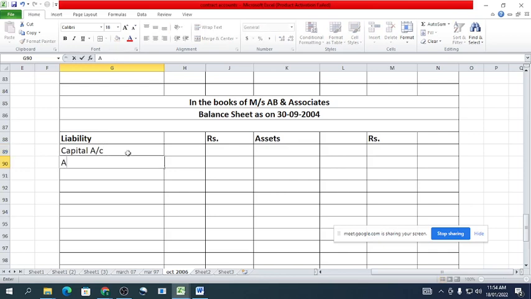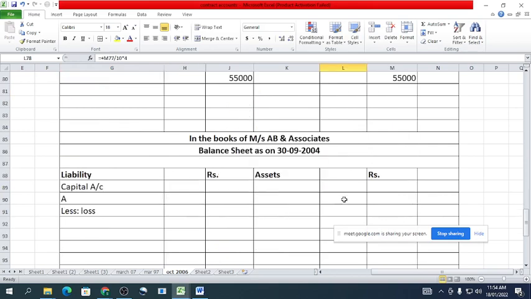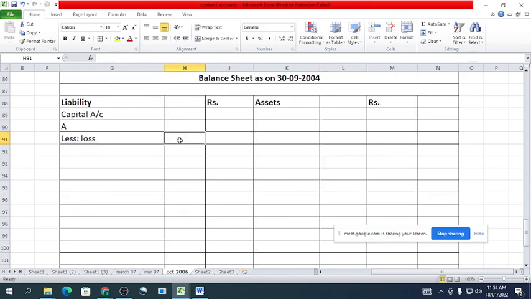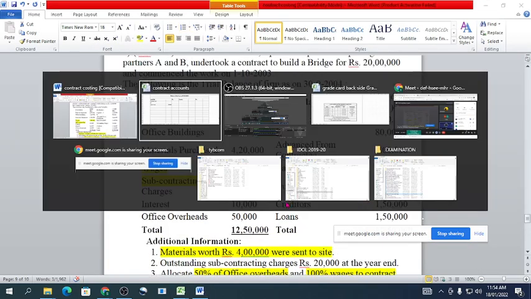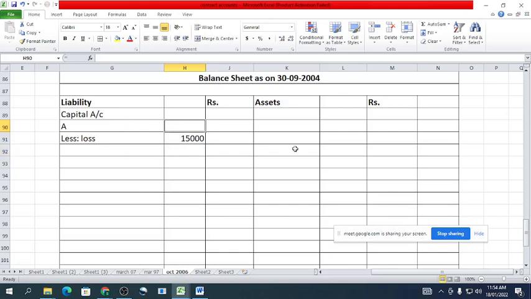Now on the liability side, capital accounts of A and B. A less loss: A's loss is rupees 15,000. The capital amount for A is rupees 1,20,000.